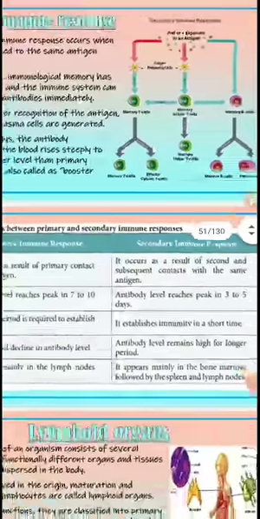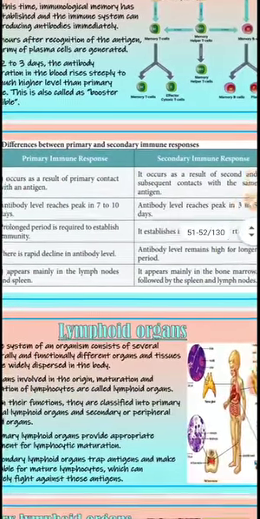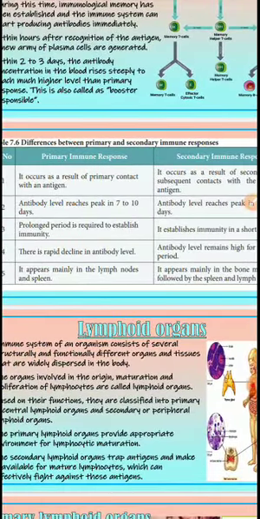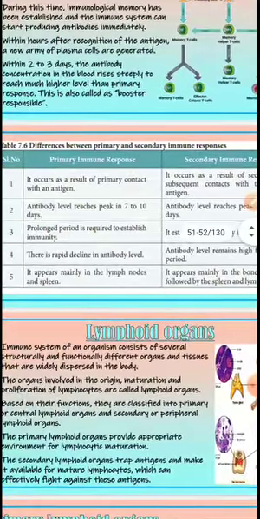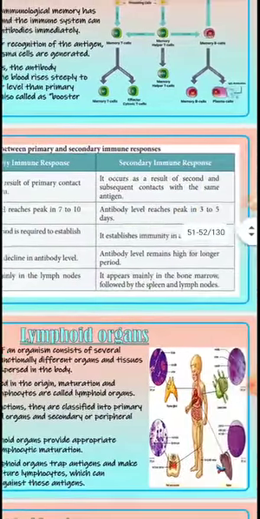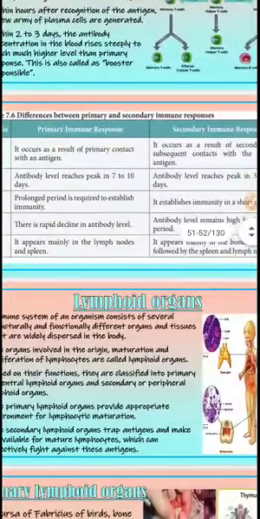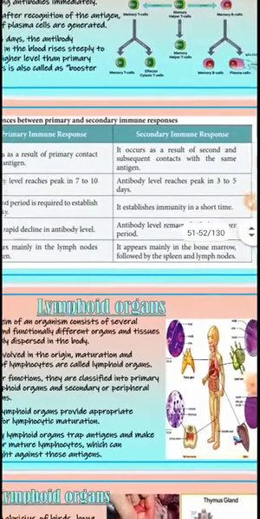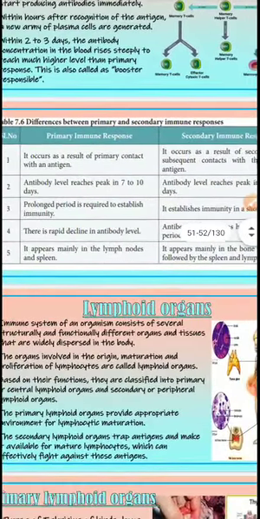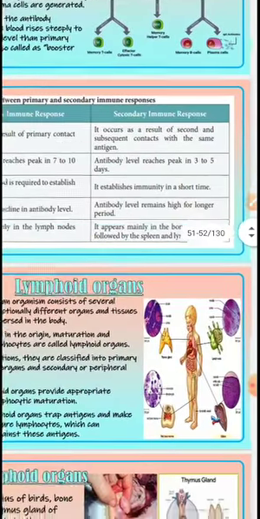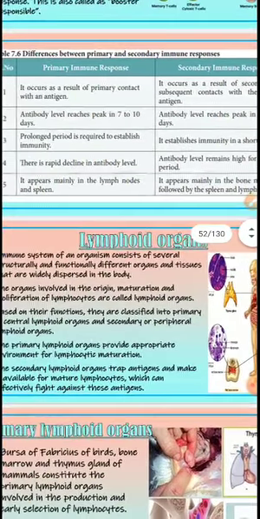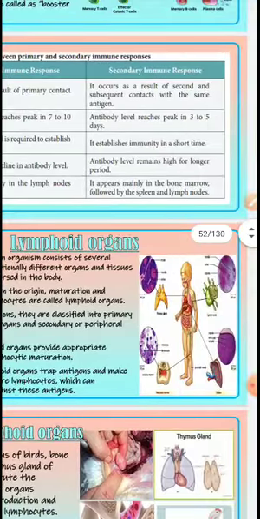Next we will see the differences between the primary and the secondary response. The primary occurs as a result of first contact, the secondary on the second and subsequent contacts. Antibody level reaches 7 to 10 in the primary, here 3 to 5. Here a prolonged period is required, while here immunity is established in a short time. There is a rapid decline in one, while here it stays high for a longer period. It will be safe for us. It appears mainly in the lymph nodes and spleen, while here bone marrow followed by the spleen and lymph nodes.